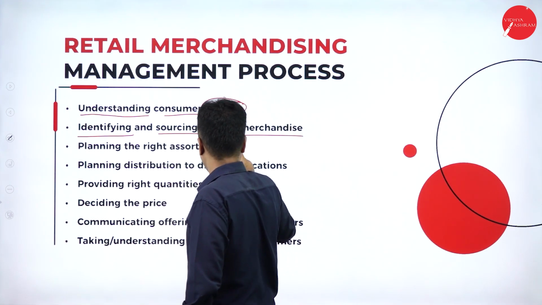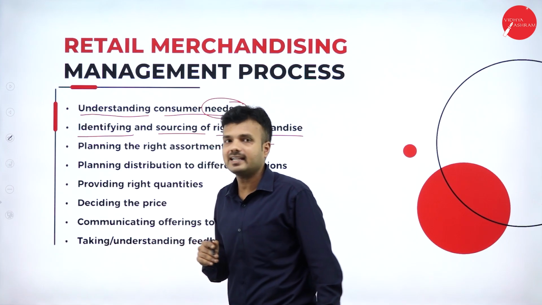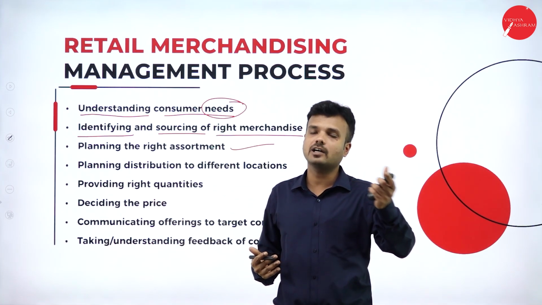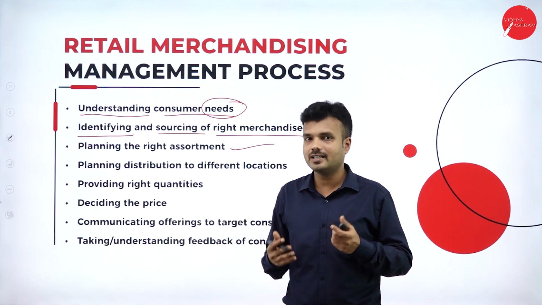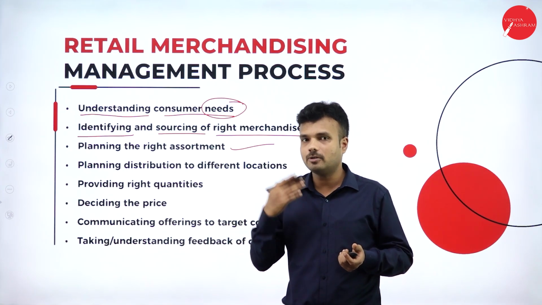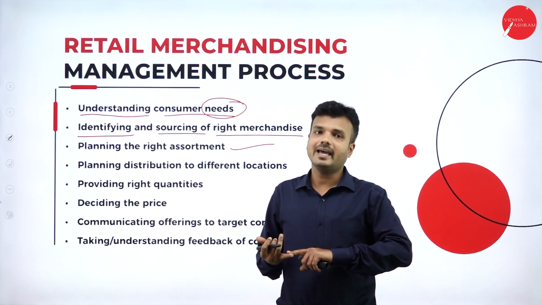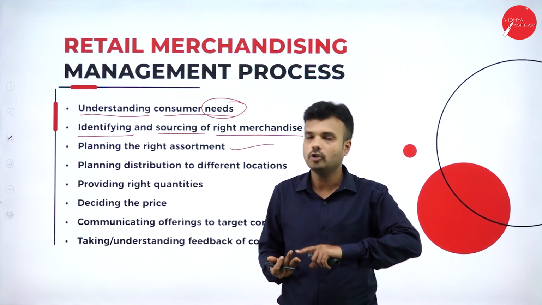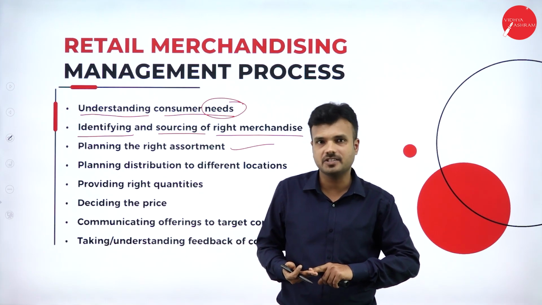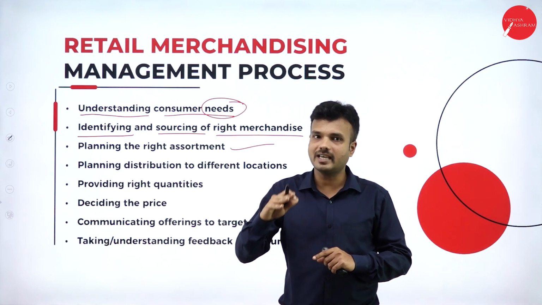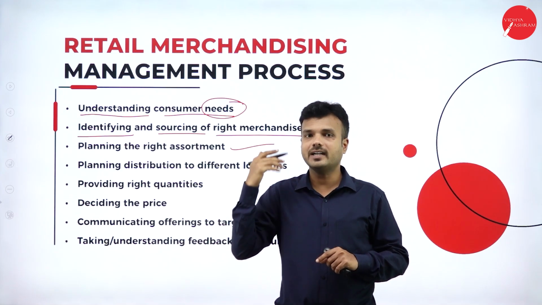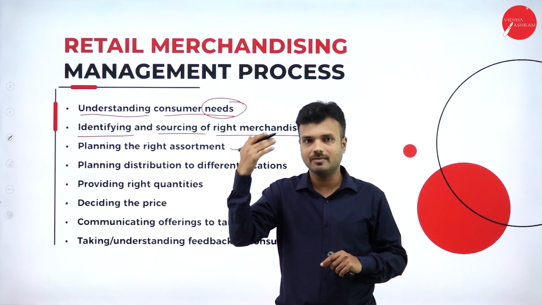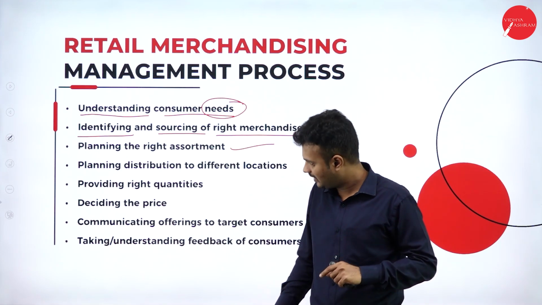Next, planning the right assortment. What is this? There are varieties of shampoo that customers like or dislike, so there are a number of options. If I want to manufacture shampoo, I have to decide whether to make herbal shampoo, Ayurvedic shampoo, or common shampoo. I have to decide what kind of shampoo will be demanded by customers, and manufacture based on that demand.